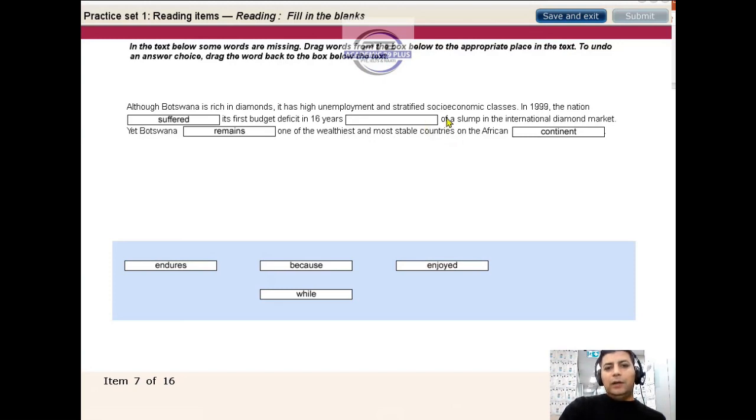Now we need a word which goes with of. Endures of, because of, enjoyed of. We say because of something. Because of this, I failed the exam. Because of that. So the word because collocates with of. Okay, so what we did, the easiest one first, which is the continent. Then we did the second one based on the tense and connotation, and the third one was based on grammar. This one was based on collocation, right?